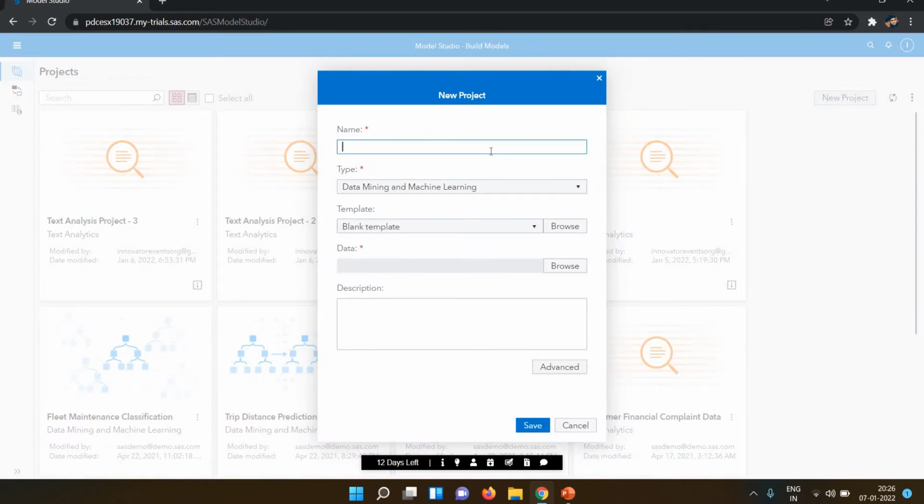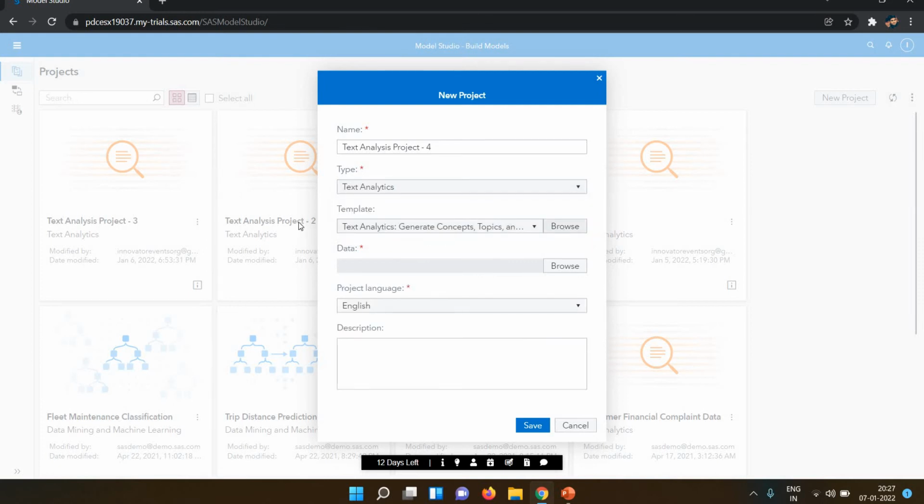I'm giving this the name text analysis project 4. The type is text analytics, so I selected text analytics.